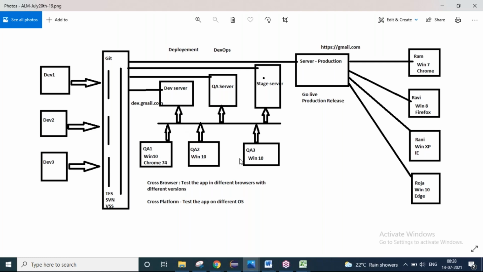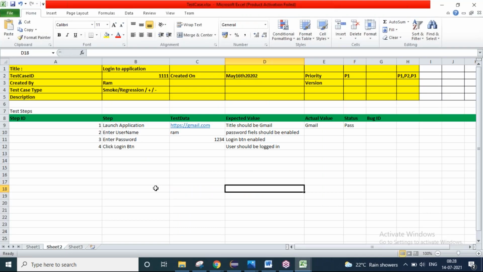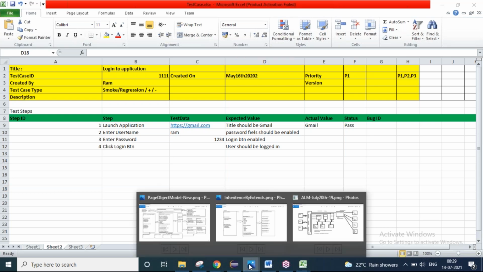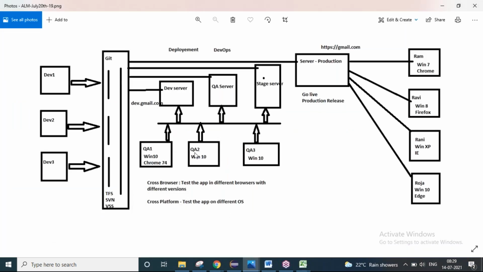Then what you do as a QA team, you have already written some test cases. So how did you write these test cases? They gave you a requirement document. On that requirement document, they said you have to launch, you have to log in, like the things are there. By reading the requirement document, you will write the test cases. Who will write the test cases? The testing person. Who is that guy? The QA person. So he is ready with the test cases.